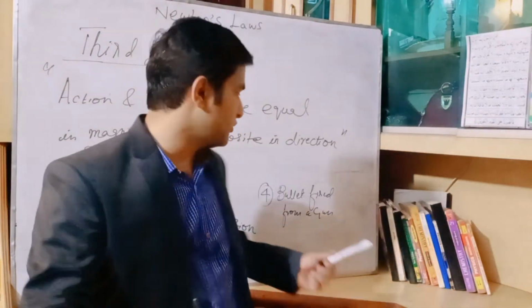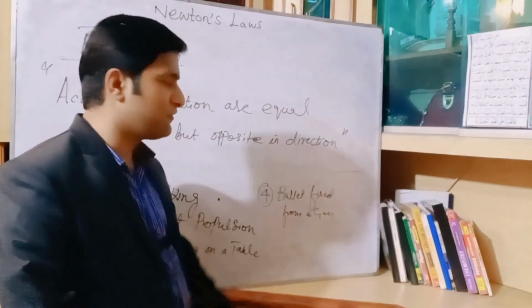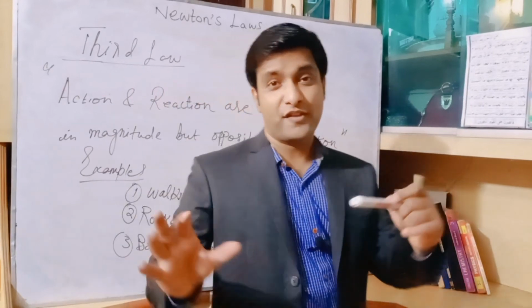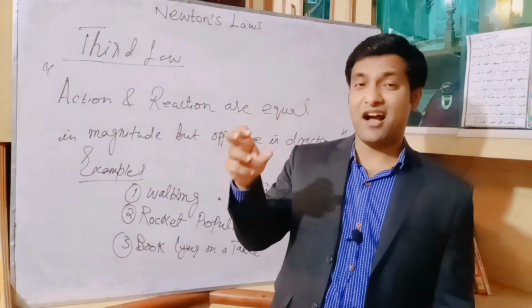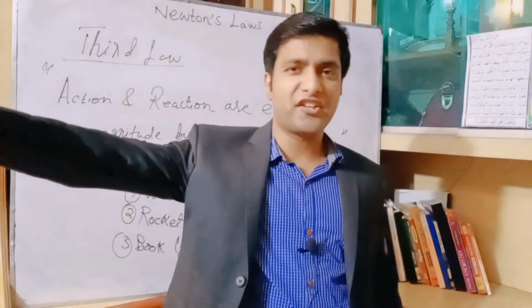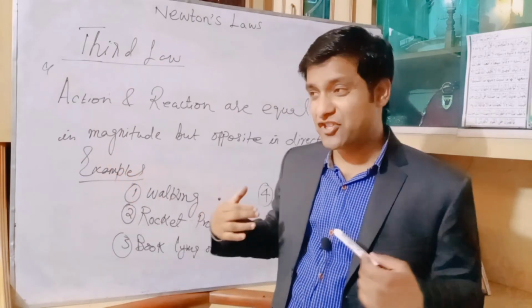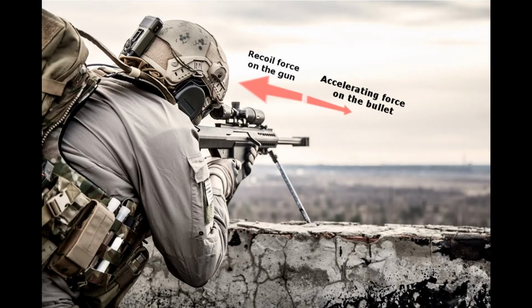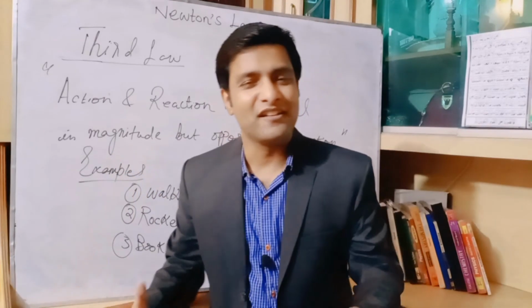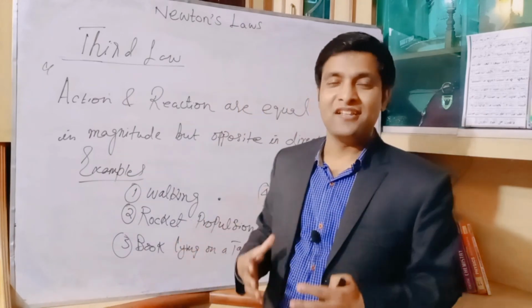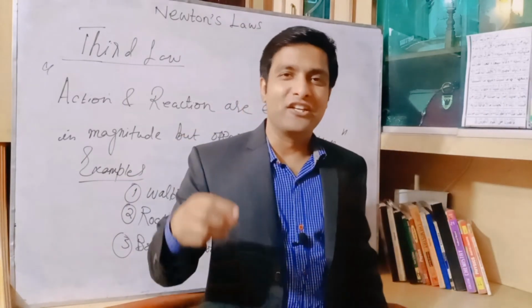You can take an example of a bullet. When a bullet is fired from a gun, what happens? The bullet has a smaller mass but high velocity. It moves in the forward direction. So as it is fired, the bullet moves forward, and as a reaction, the person who is holding the gun gets a recoil in the backward direction. This is the reaction. What is the action? The action is the firing of the bullet in the forward direction. For every action, there is an equal and opposite reaction. This is what we call Newton's third law.